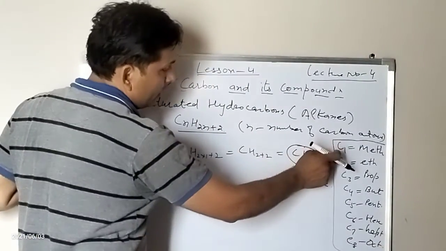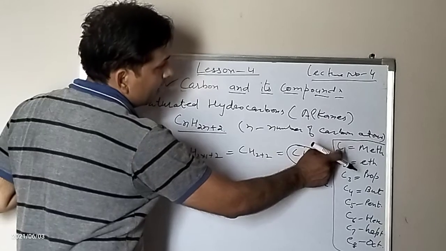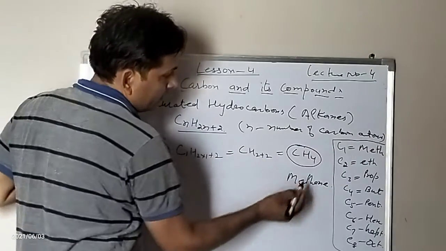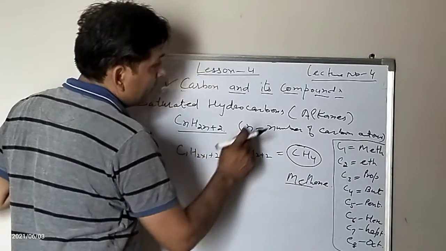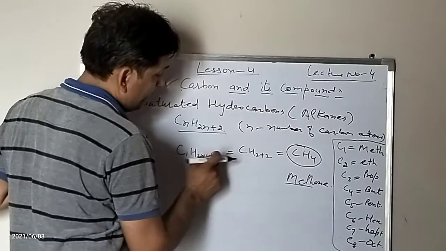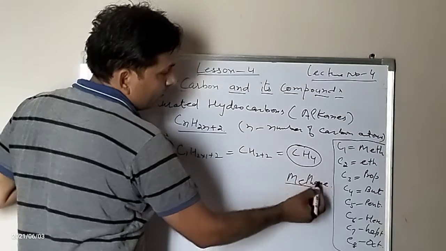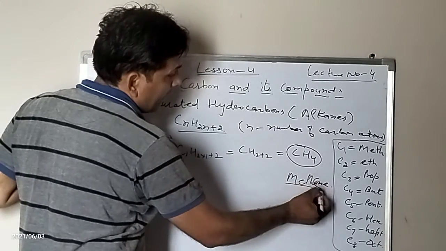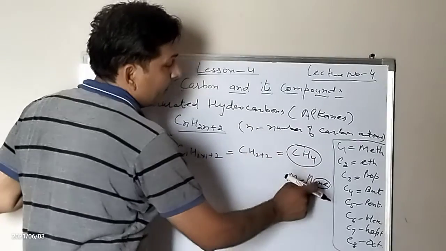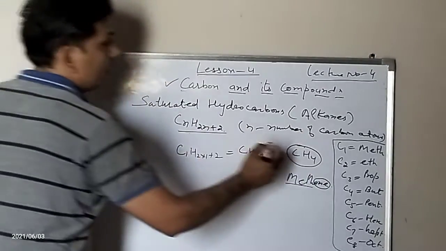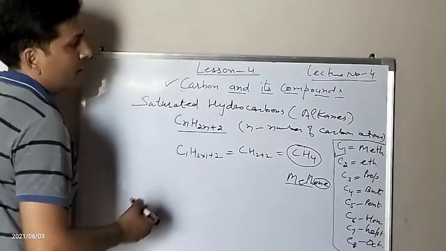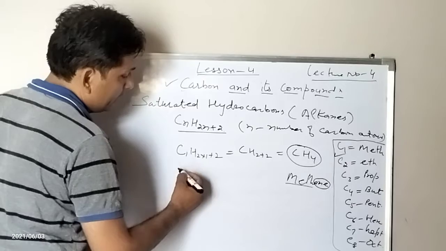As I have already told you, if the number of carbon atoms is 1, then we use meth. They are alkanes, there is a single bond, and therefore we add ane to it. Then it becomes methane. The second is ethane.